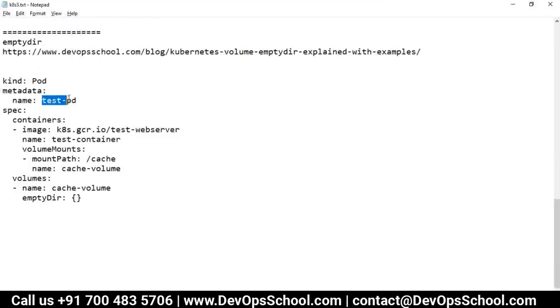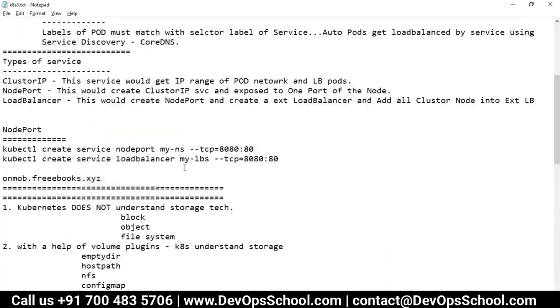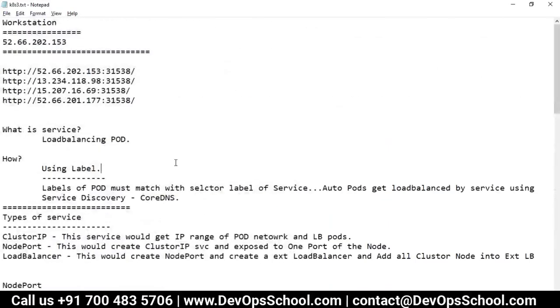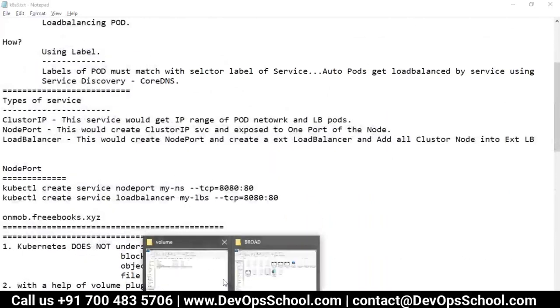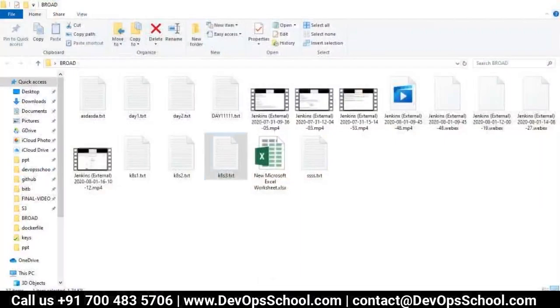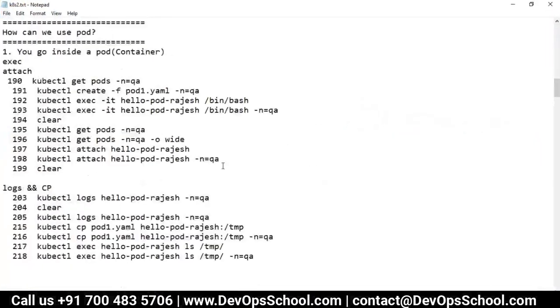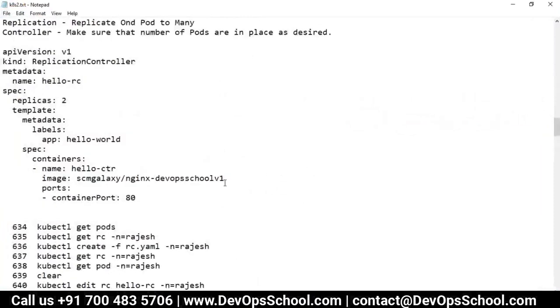So now look at this. This is the name of the test pod, and I'll change this image name to NGINX. Or I want to have my own image, because in my image I have installed a few additional utilities, so I can use them without any problem.